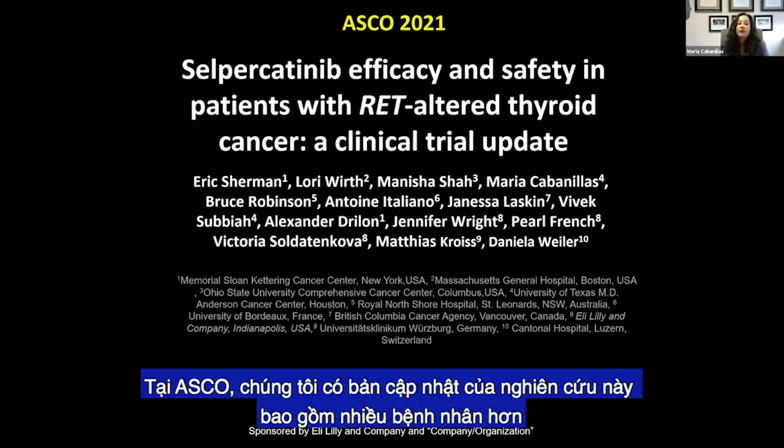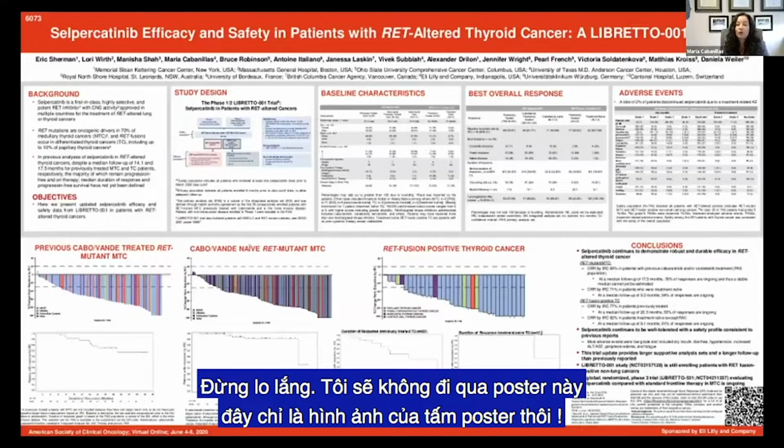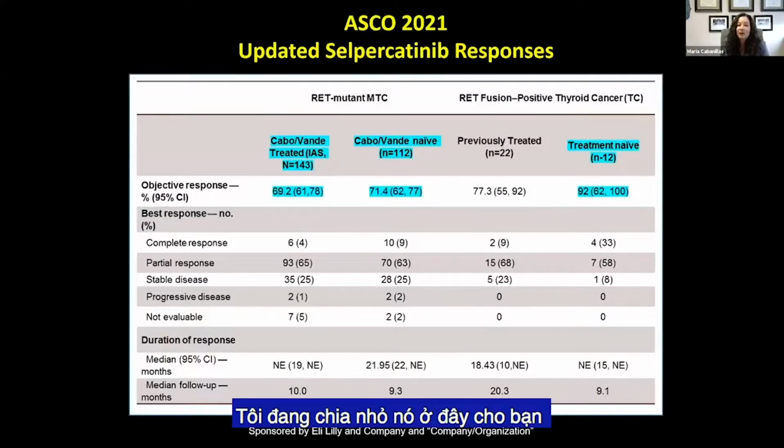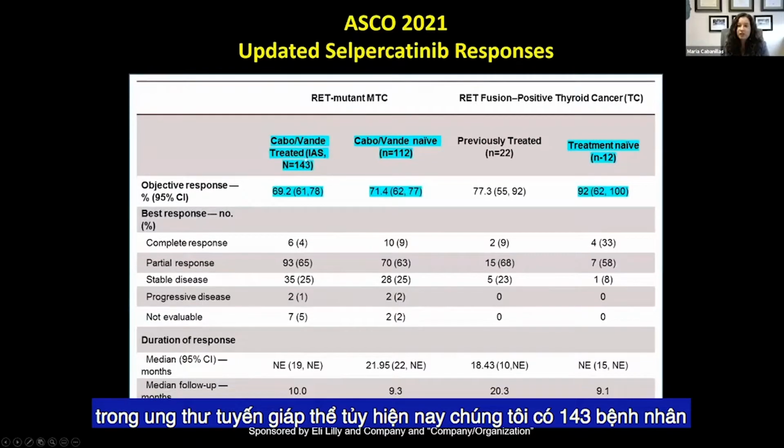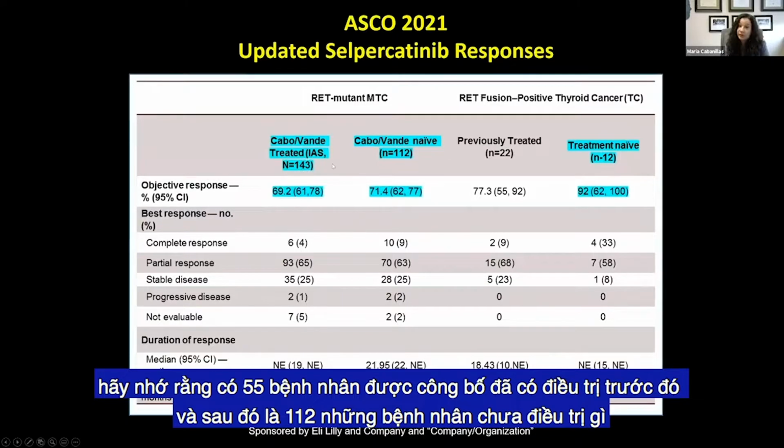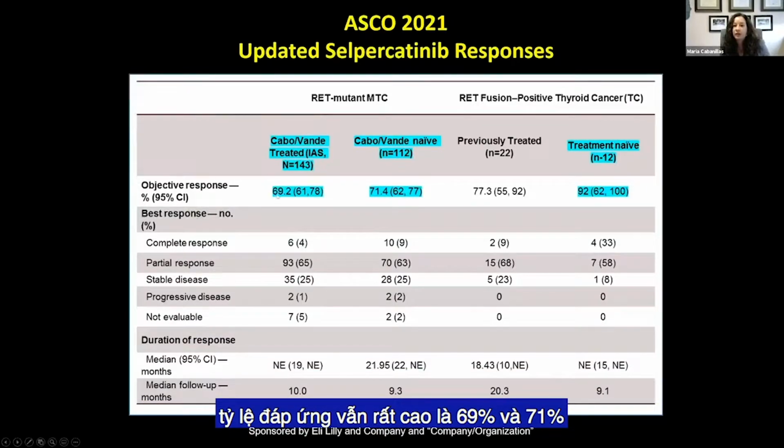At ASCO, we have an update of this study, which includes a lot more patients. Don't worry, I'm not going to take you through this poster. This is just what the poster looks like. I'm breaking it down here for you for the important things. So in medullary thyroid cancer, we now have 143 patients. Remember, that was 55 in the publication of previously treated patients, and then 112 for the treatment naive patients. Response rate's still very high, 69%, 71%.